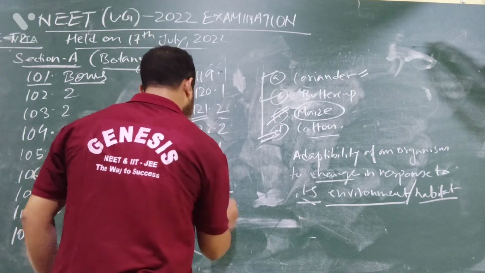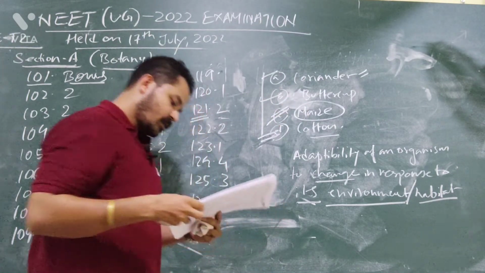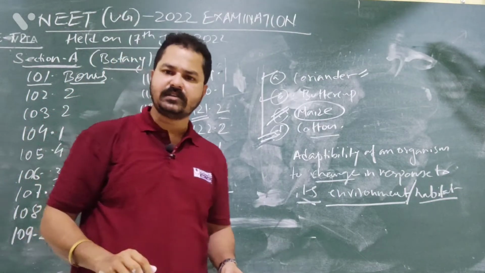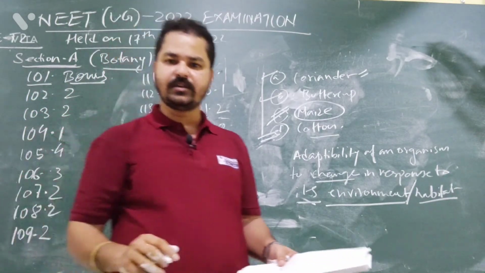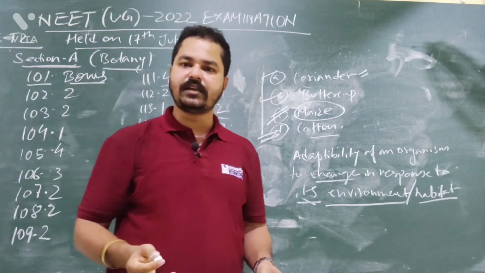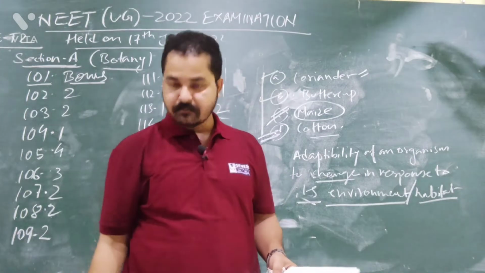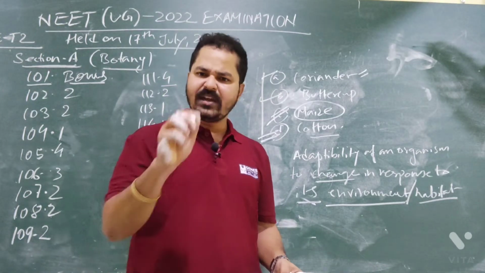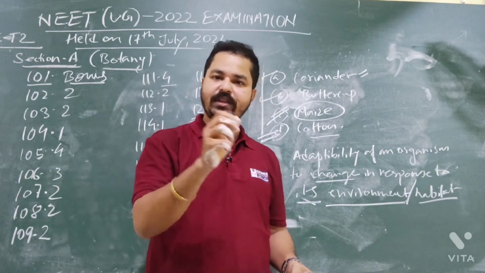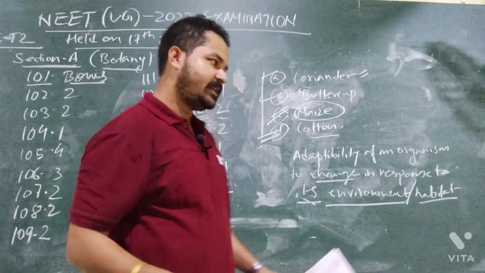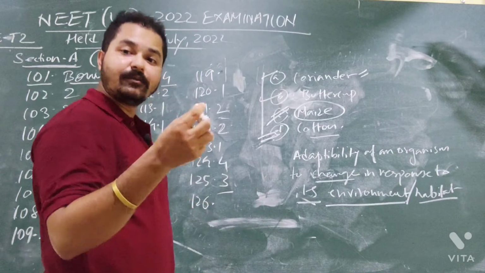Question number 126. What amount of energy is released from glucose during lactic acid fermentation? Very less amount of energy. Lactic acid fermentation is anaerobic respiration. When we don't get sufficient oxygen, energy production will take place in the absence of oxygen in our skeletal muscle cells. A very small amount of energy will be released, but along with that, one more toxic acid will be released, that is lactic acid. They are asking what amount of energy will be released.